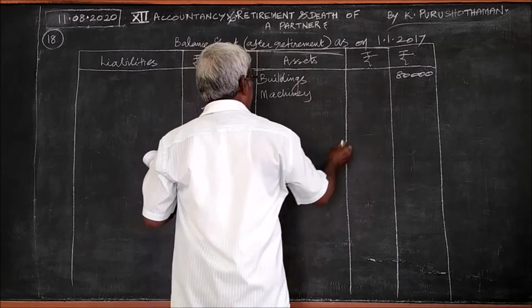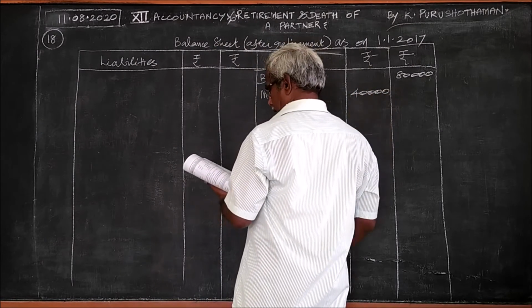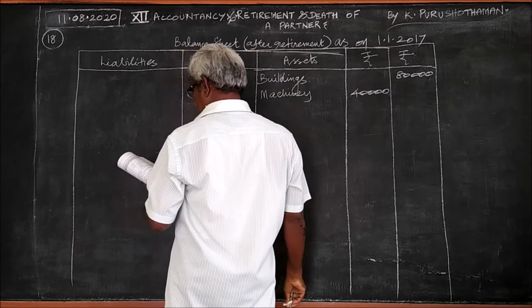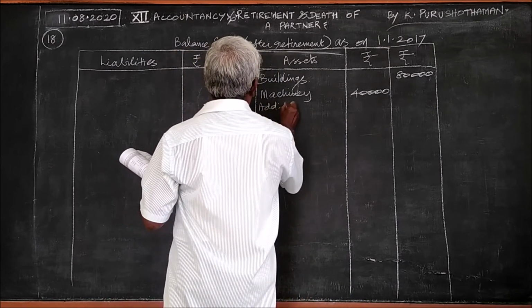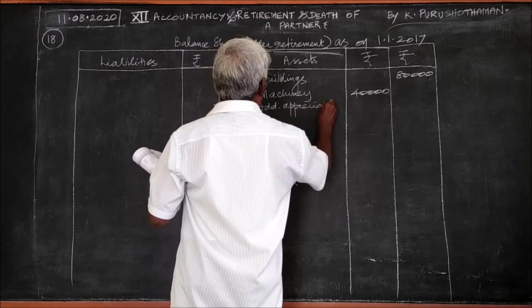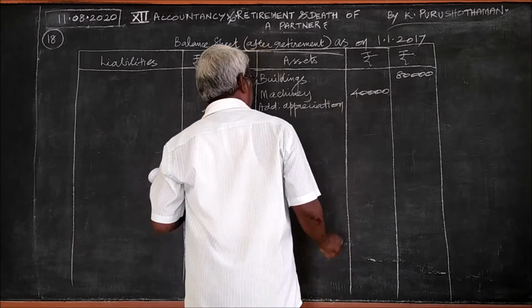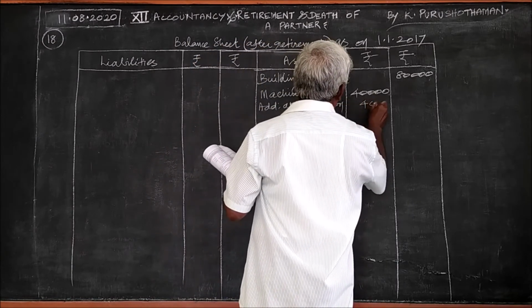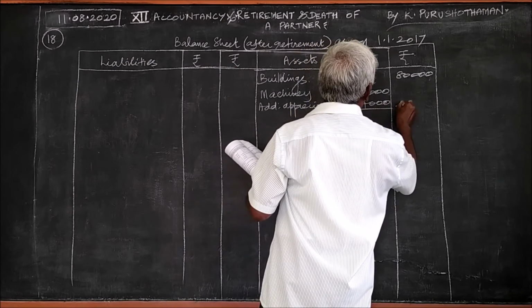The value of machinery is 40,000. Add appreciation, it is given. Add appreciation 10%, therefore 10% of 40,000 is 4,000. Then you can write 44,000.